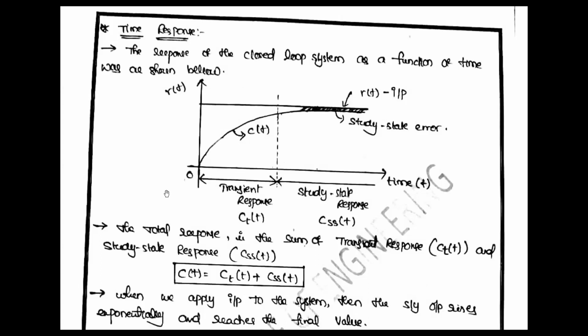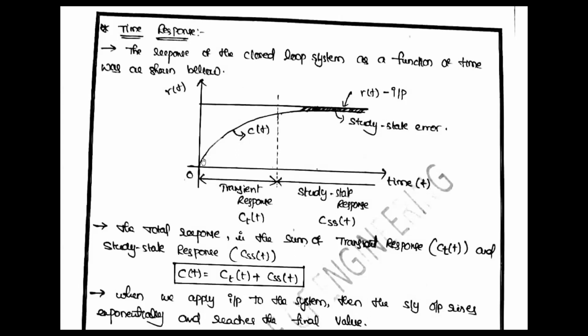In this response, from 0 to here, where the response is increasing and decreasing in the middle, we call this the transient response. This is R of t and this is time t.